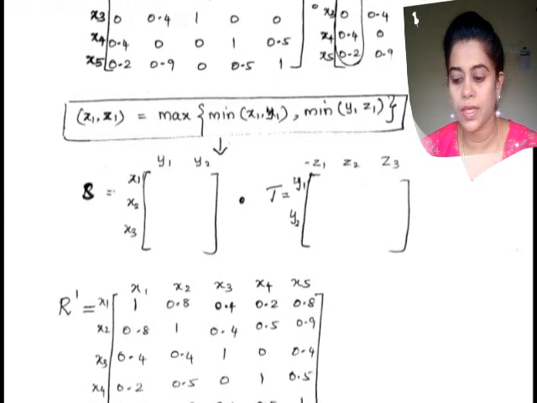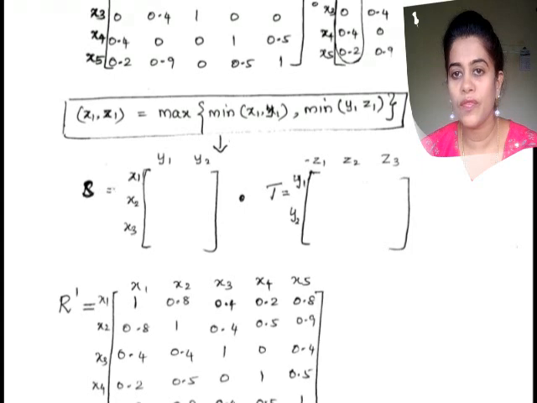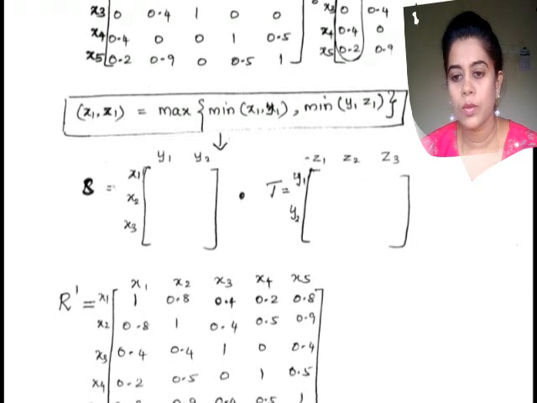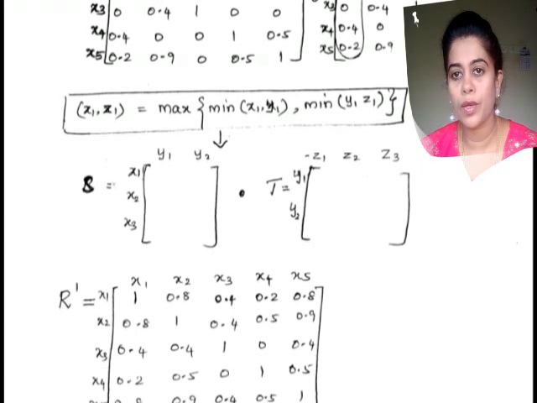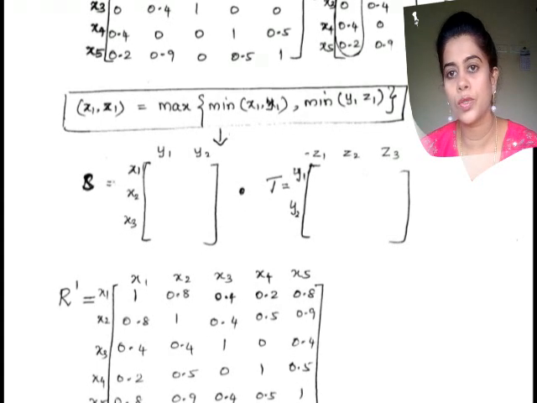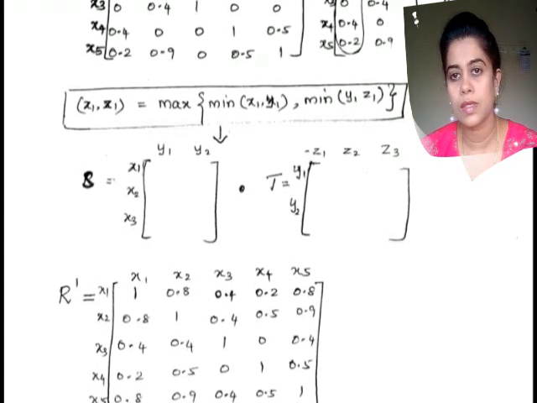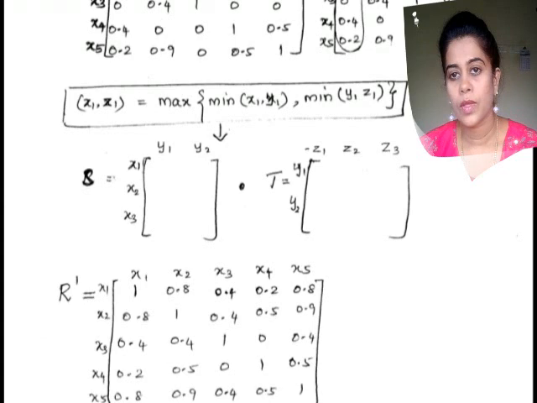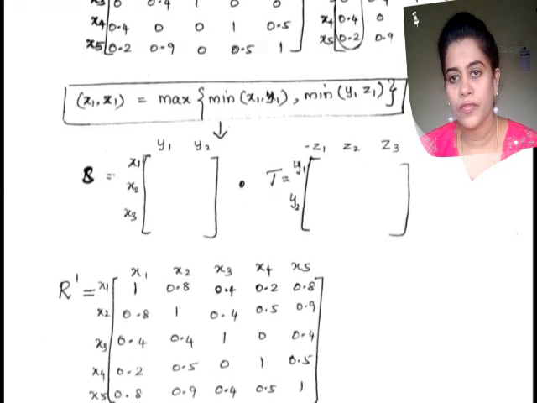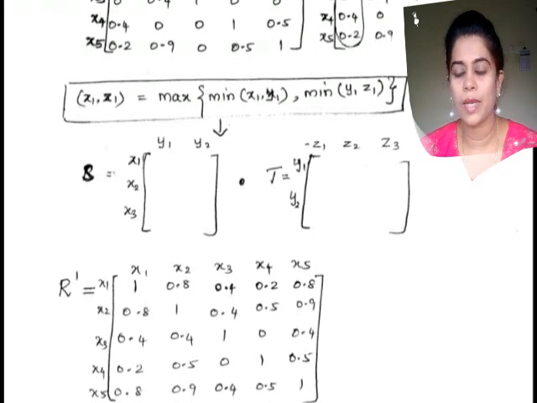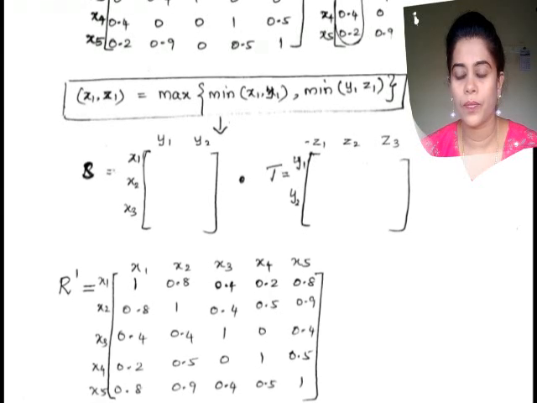That is minimum of x4 x4, the fourth element of the first row with the fourth element of the first column.